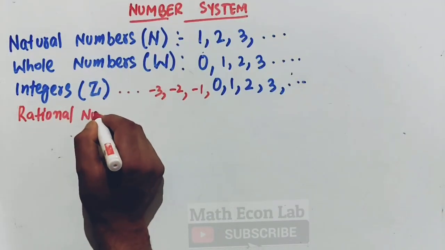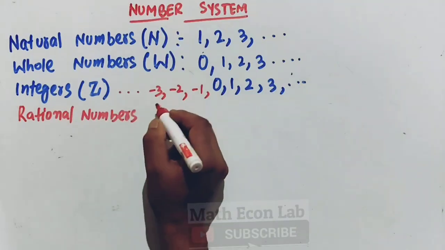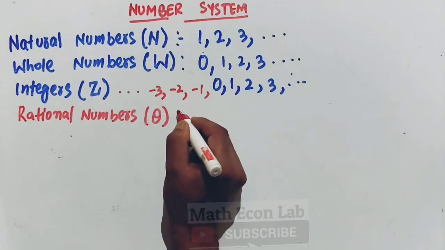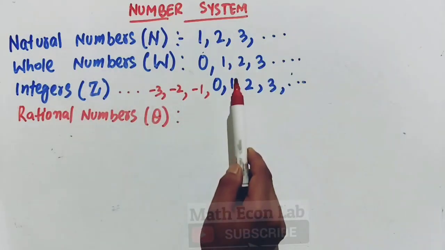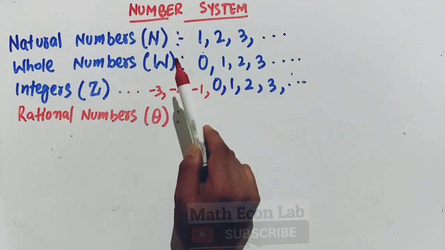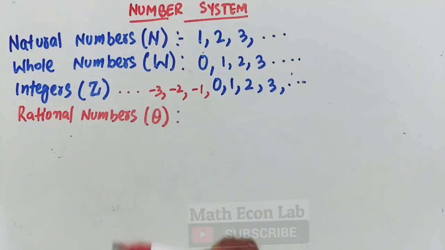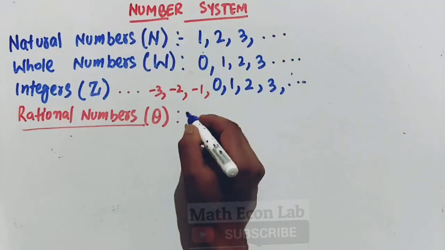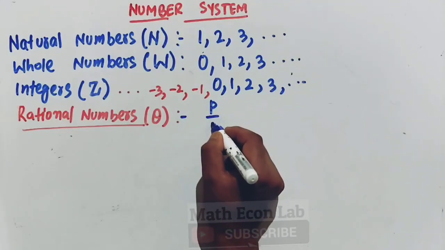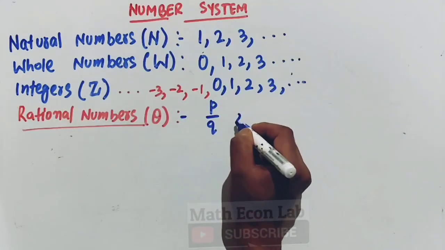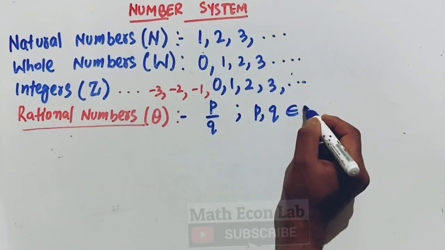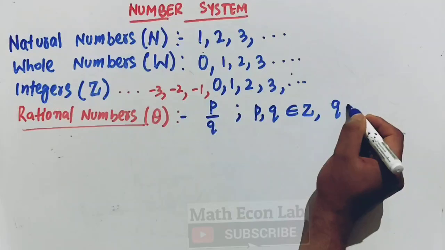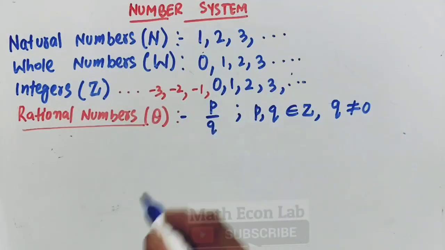Rational numbers are denoted by Q. Now here we can say all whole numbers are integers, all natural numbers are integers, but all integers cannot be whole numbers or natural numbers. Then we have rational numbers. A number is said to be rational if it can be written in the form of P upon Q, P by Q form, where P and Q are integers, and Q is not equal to 0. That is, the denominator is not equal to 0.